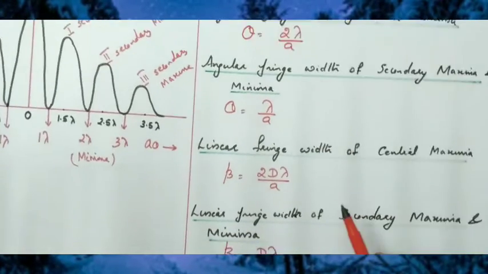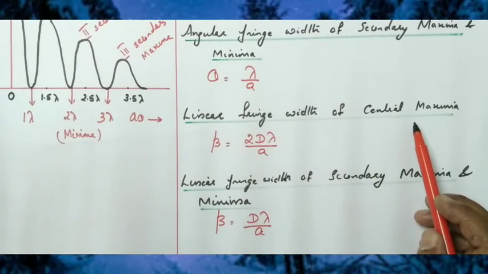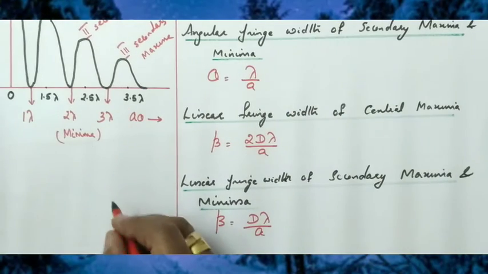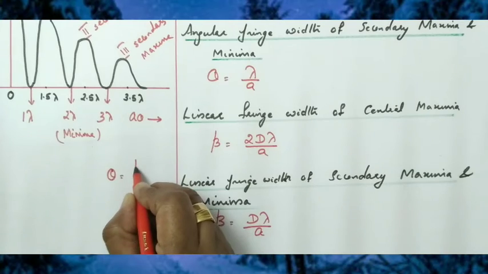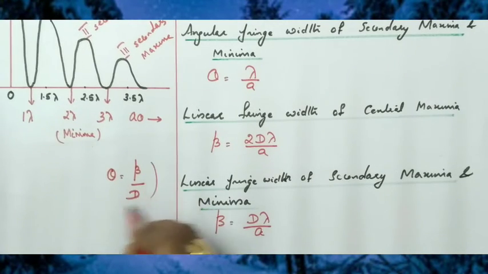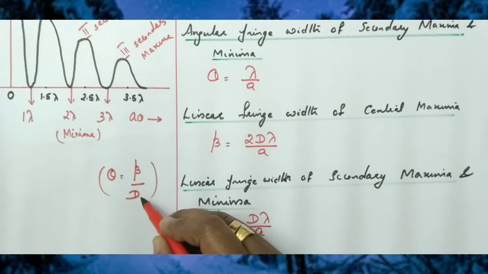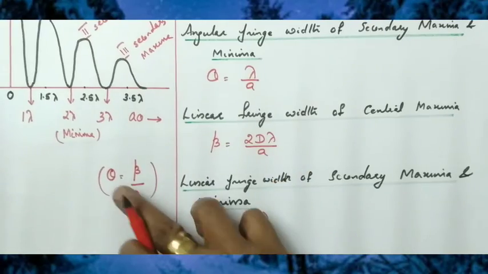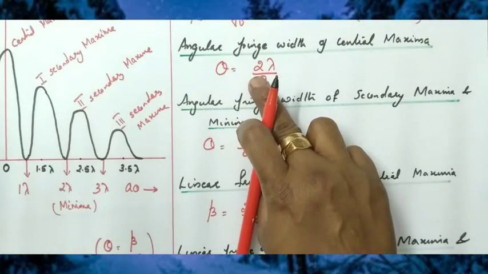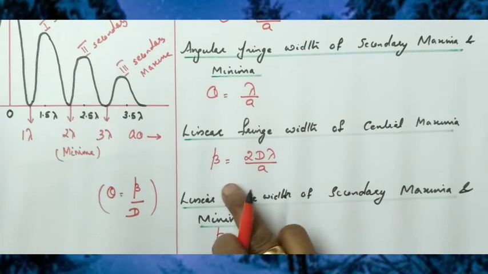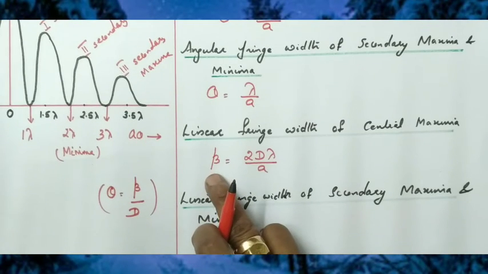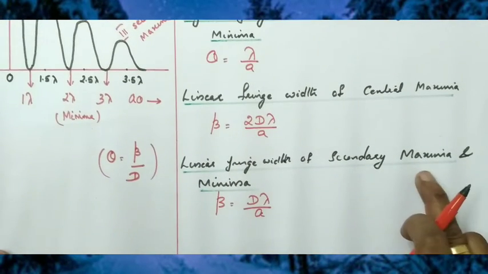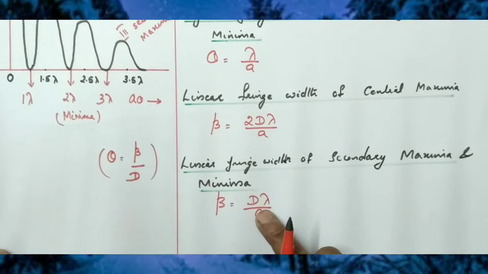Now the linear fringe width of central maxima. We know the angular fringe width. What is the relation between angular fringe width and linear fringe width? Angular fringe width is equal to beta divided by d, that is, linear fringe width divided by d, or beta equal to d theta. So if theta, the angular fringe width, is known and it is multiplied by d, we will get the linear fringe width. So the linear fringe width of the central maxima is 2d lambda by a, and the linear fringe width of all secondary maxima is d lambda by a.